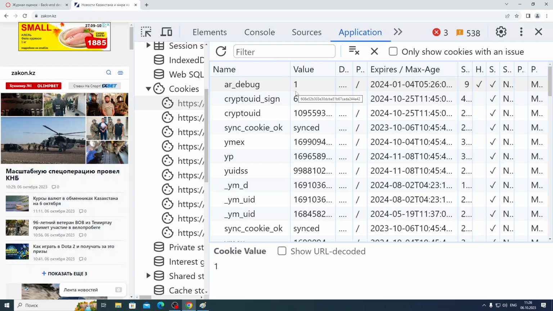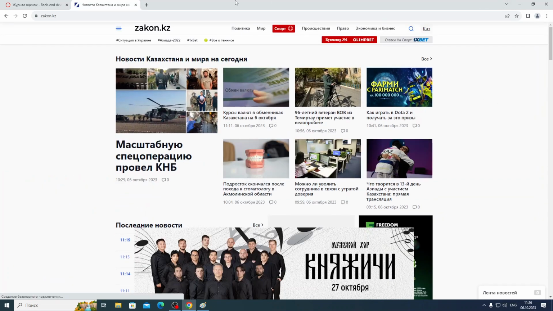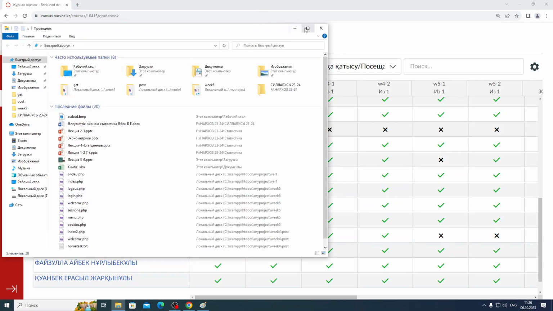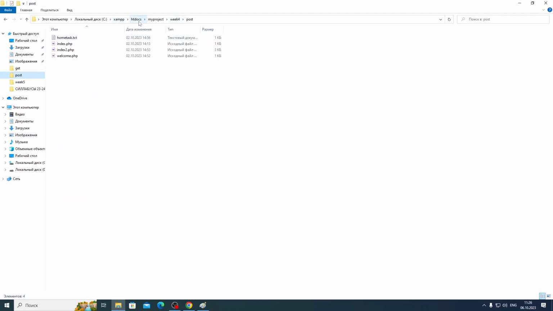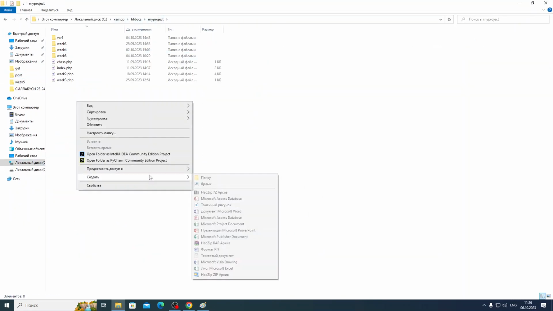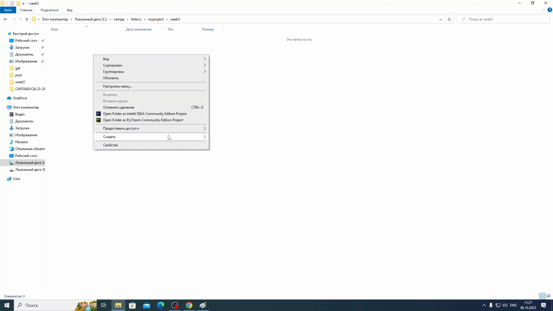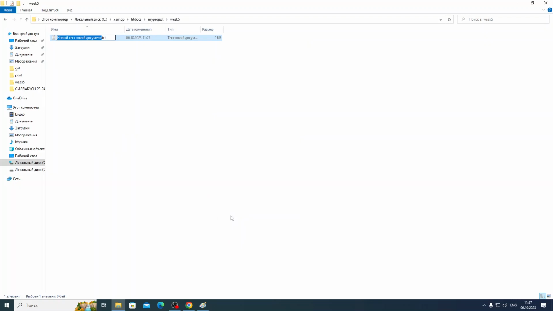So how can we work with cookies inside PHP? Let me open week 6. Is it week 6 now? Okay, then week 5. I will remove all this. I hope I sent these cookies. So I'll open cookies.php.